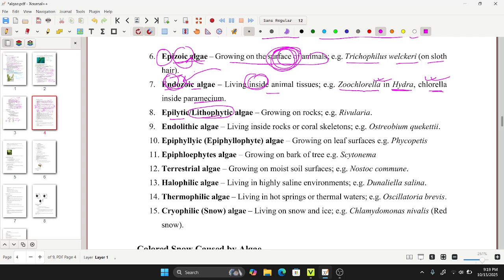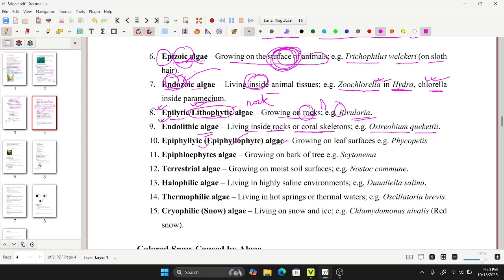Next one is the epilithic or lithophytic. Litho, as you remember, is related to rocks, but there may be another term, so I have mentioned here epilithic. Both epilithic and lithophytic algae are the same, that is, they grow on rocks. A rock-growing example is Rivularia. And another is the endolithic algae, which lives inside rocks or coral skeletons, and its example is Ostreobium quekettii.